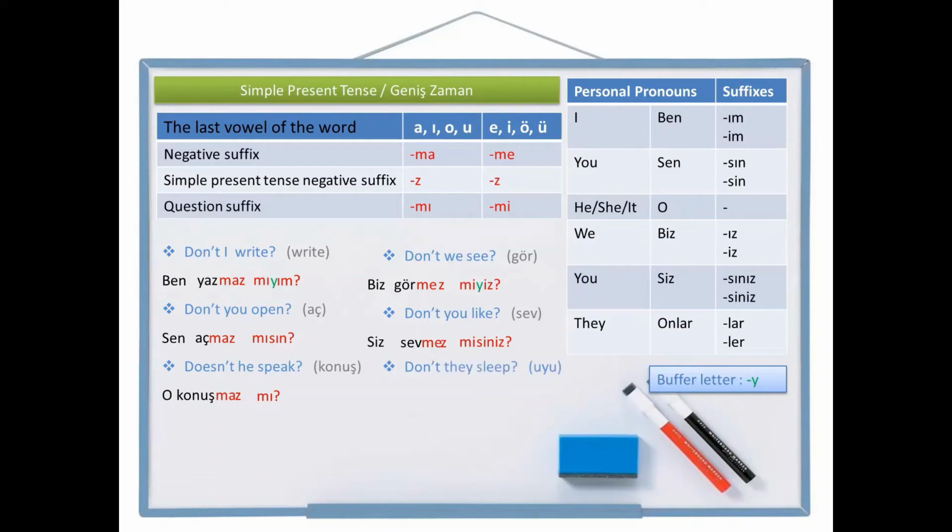Don't they sleep? Sleep is uyu. Let's write they don't sleep. They, onlar. Sleep, uyu. Not sleep, uyuma. They don't sleep, uyumaz. Be careful for the personal pronoun they. We are going to add the personal pronoun suffix here. And after that we are going to add the question suffix mı. Onlar uyumazlar mı? Don't they sleep?